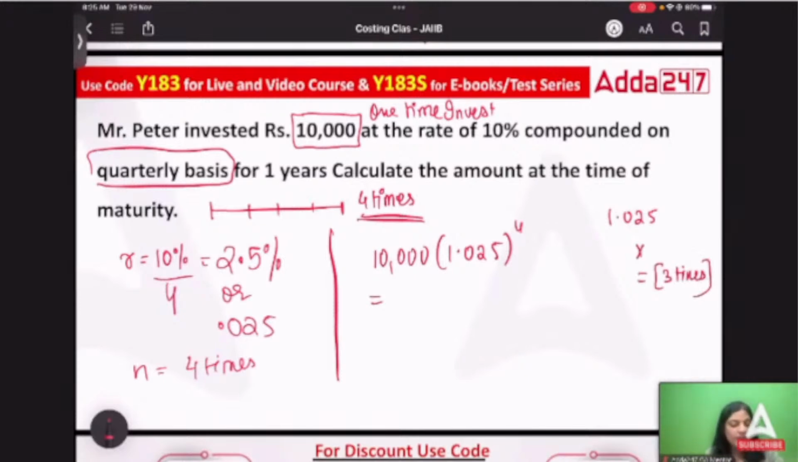Always remember, in case of power, whenever we are calculating power, we will press the equals button one time less. Like if it is 4 times, then we'll do it 3 times. If it is 5 times, we'll do it 4 times. Right? So 1.025 into 1, 2, 3, the value is coming as 1.1038. Correct? Now, if you multiply 10,000 with it, the answer is coming as 11,038. How many of you are getting the same answer?